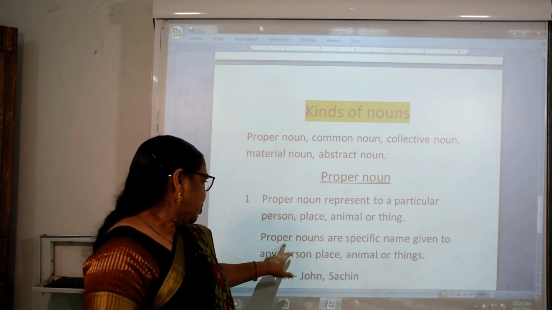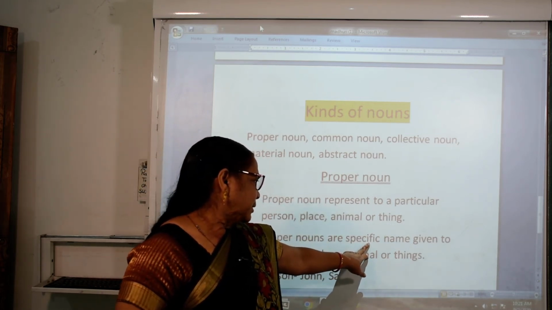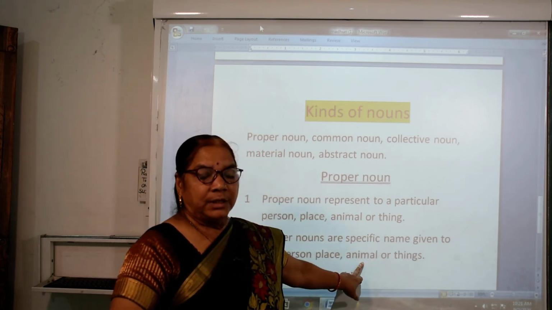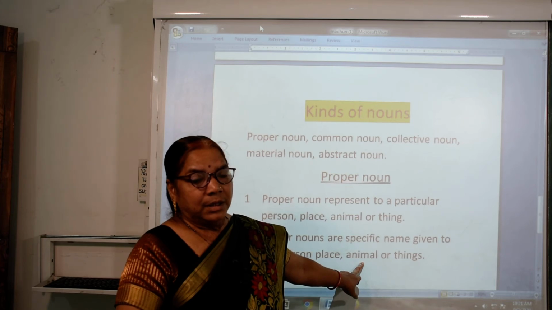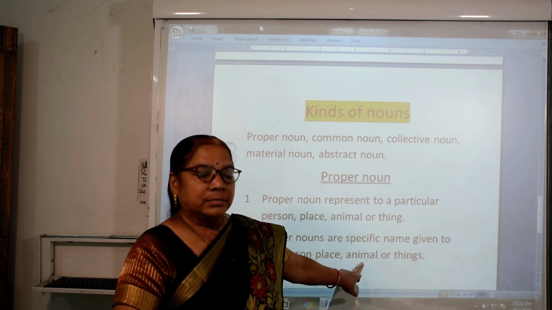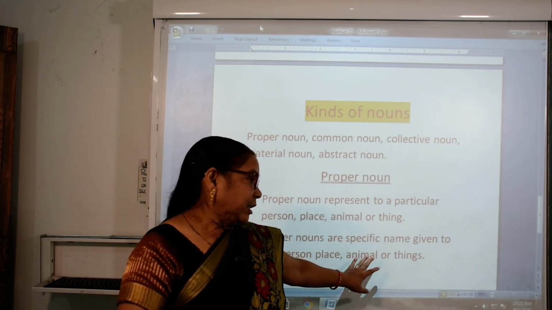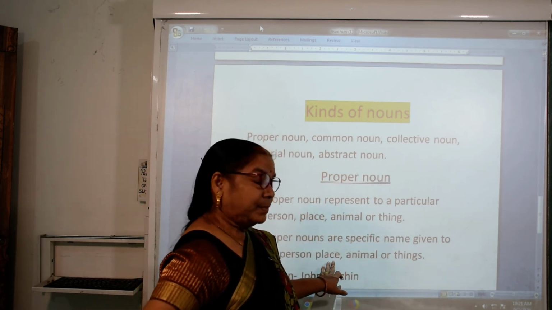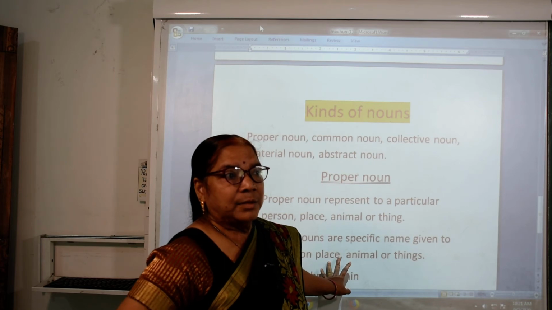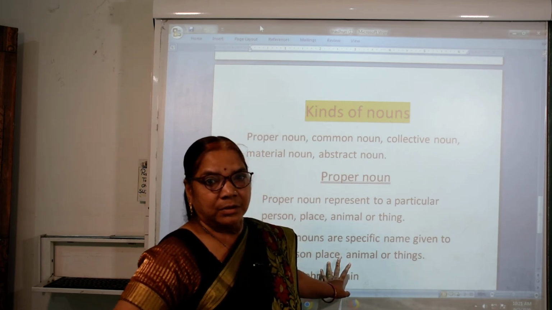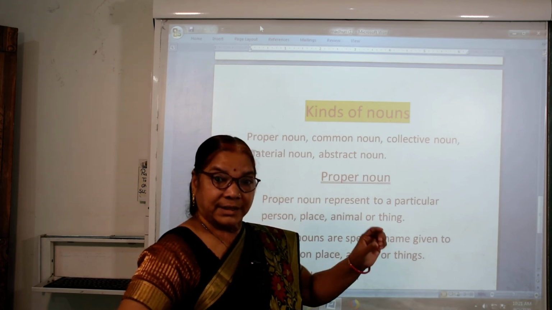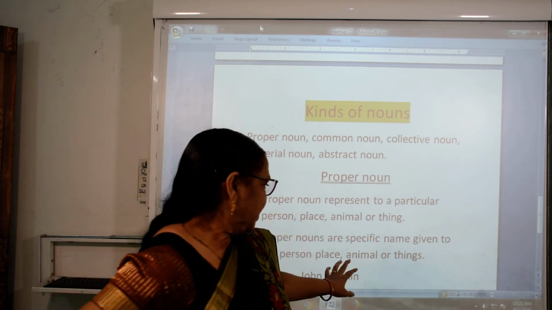Now proper nouns are specific names given to any person, place, animal or thing. If I say place, suppose Mumbai, Calcutta, India, it has a proper name.